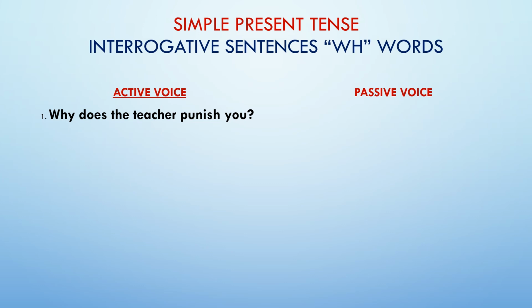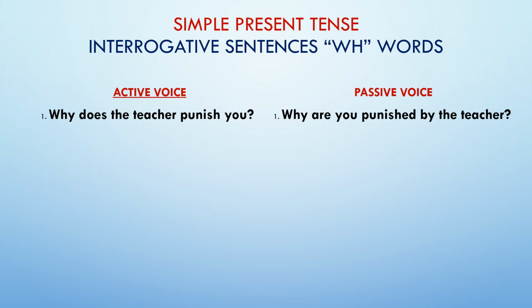What is the object in this sentence? You. You is singular, but normally we use a plural verb for you. So your question starts with why, so your answer will also start with why. After that we have to use compulsory the verb are for you. Why are you? Then the participle of verb punish changes to punished by the teacher. This is how it is. Why are you punished by the teacher?